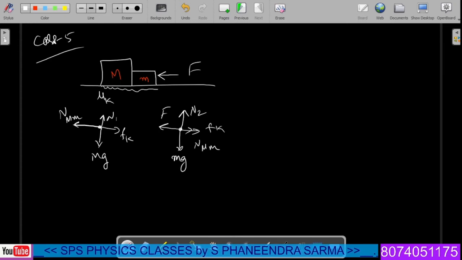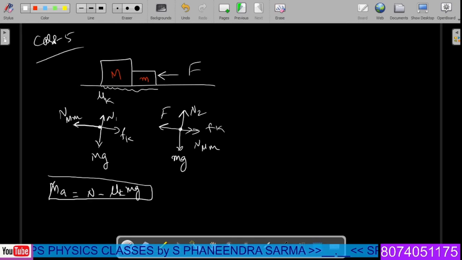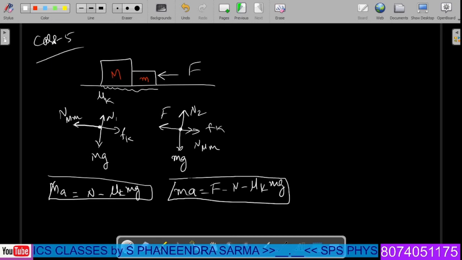For this case, net force MA is equal to normal reaction between them minus mu k into Mg, which is the standard equation for the first case for the heavier block. And for the smaller block, the equation is given by ma is equal to F minus normal reaction minus mu k into mg. We can prepare it like this. Now further, upon adding this entire system, we will get the same acceleration equation.